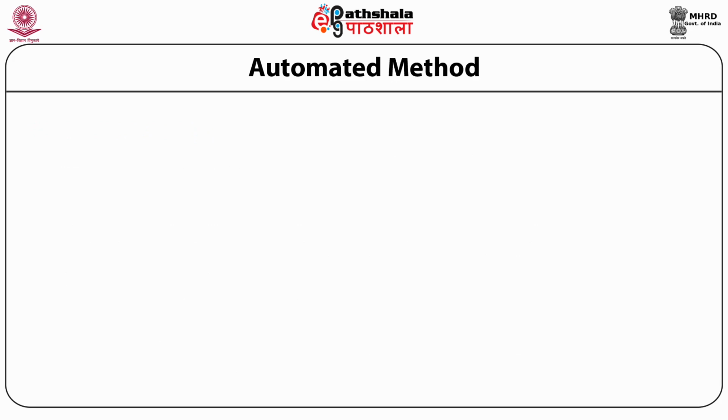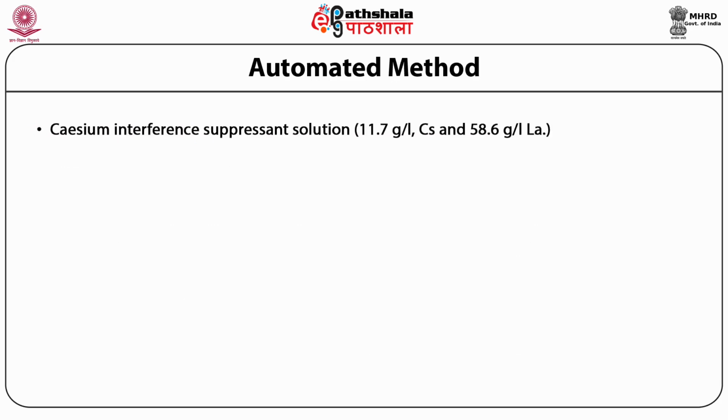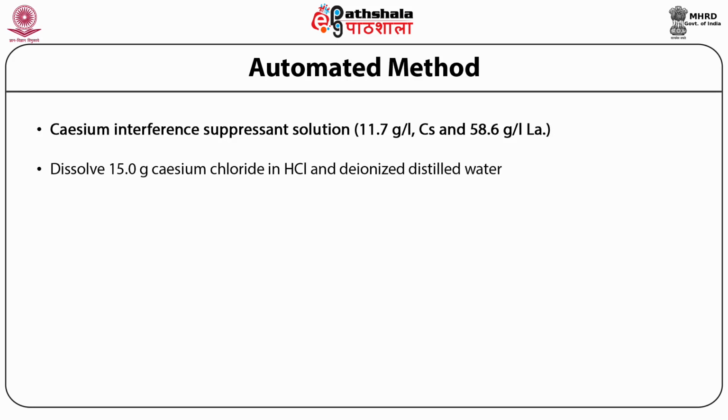Automated method. In case of automated method, the concentration of cesium and lanthanum slightly varies from the manual method. The concentrations are slightly higher. 11.7 grams per liter of cesium and 58.6 grams per liter of lanthanum are used for preparation of cesium-lanthanum interference suppressant solution. This can be done by dissolving 15 grams cesium chloride in hydrochloric acid and deionized water.